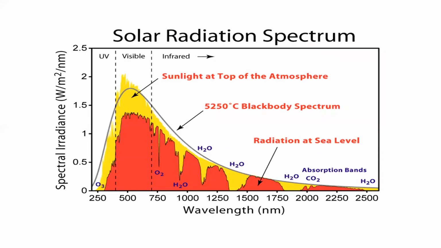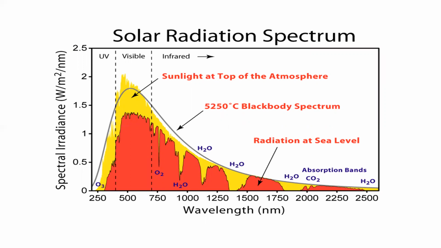In the previous slides we have discussed this already. Global radiation is nothing but the sum of these two, and all the things are mentioned here. Next one is the solar radiation spectrum: how the wavelength is going to vary, and also sunlight at the top of the atmosphere, the black body spectrum, and radiation at sea level. All the things we can check out.